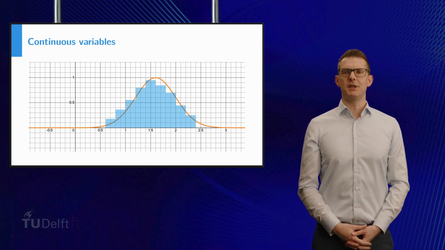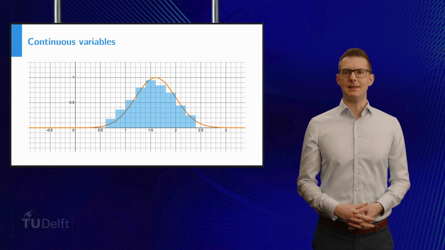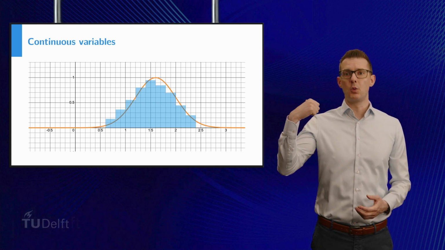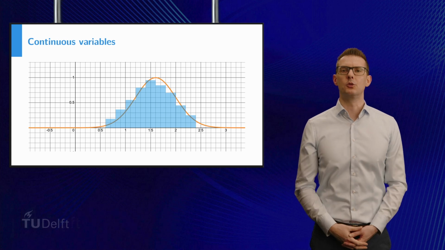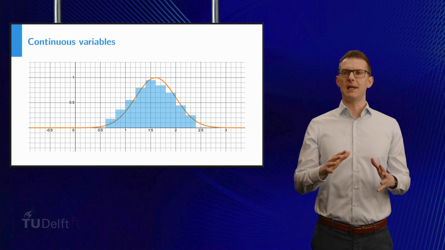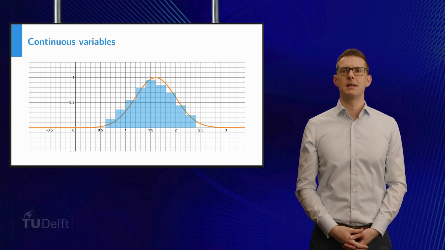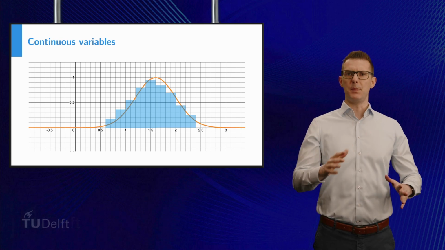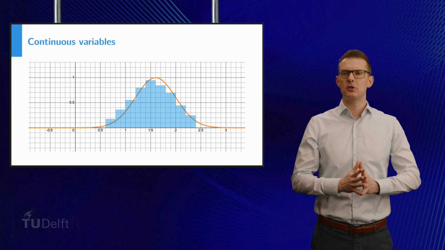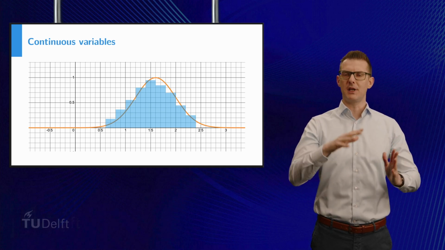This is why we model the distribution of outcomes of a continuous variable with a probability density function. That's a continuous function like the orange one that you see behind me on the screen. A probability density function works like this. If you want to know what the probability is that a variable X attains a value between a and b, then the area under the graph of the probability density function between a and b is exactly the value of that probability.